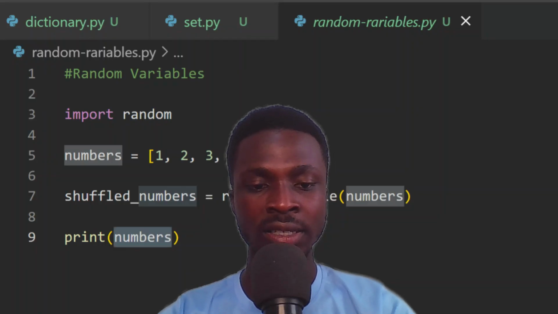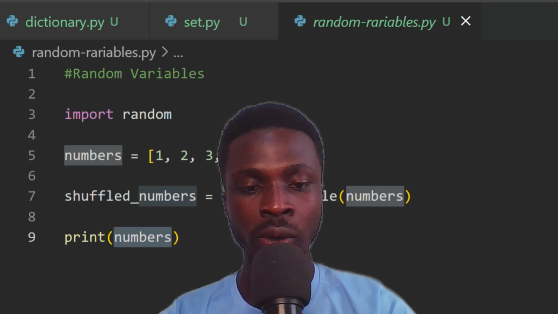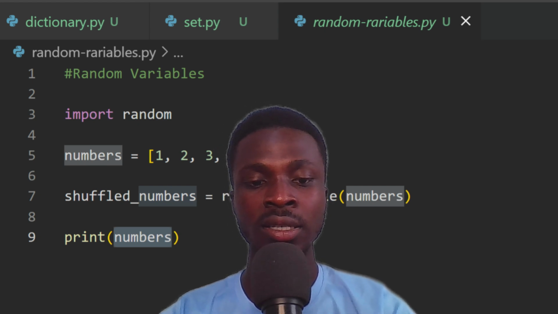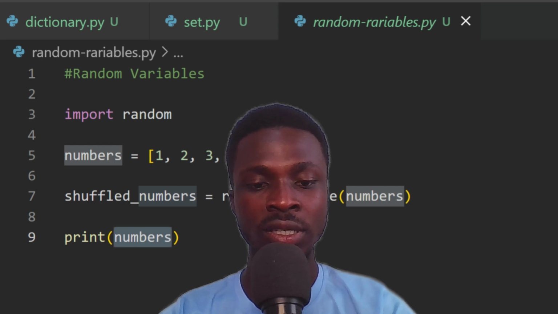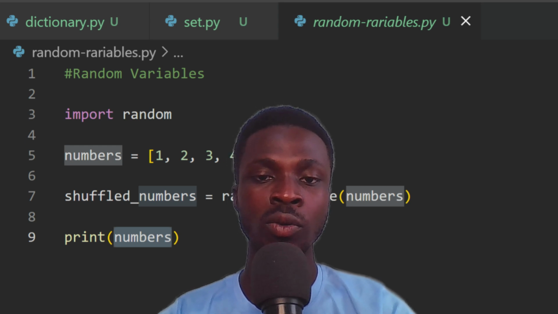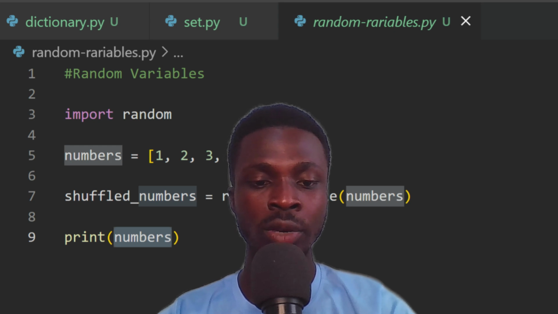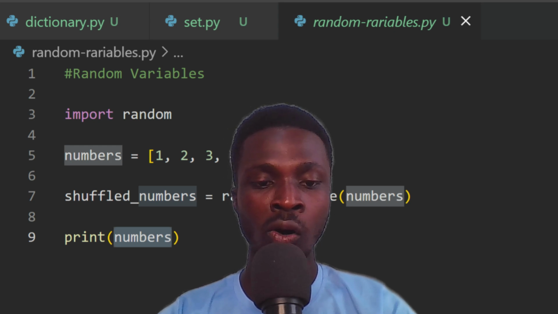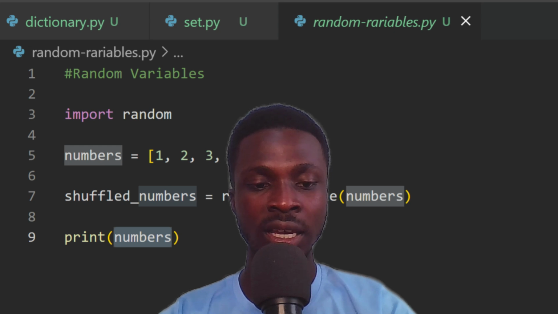And we have flexible application. You can use random variables in data analysis, decision making processes, or even to simulate real life events. So if you want to simulate real life events, you can use random variables.